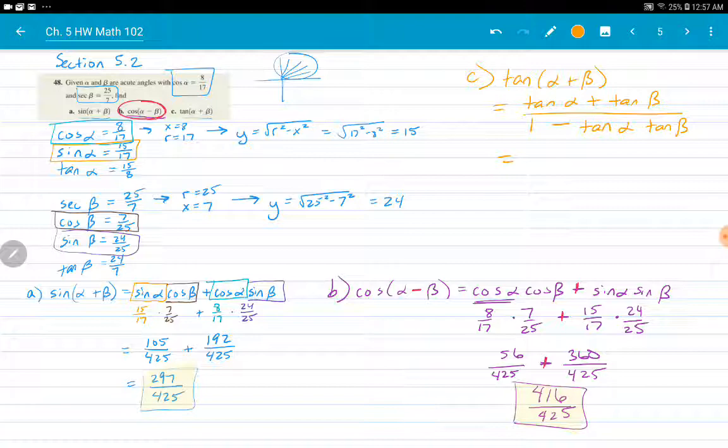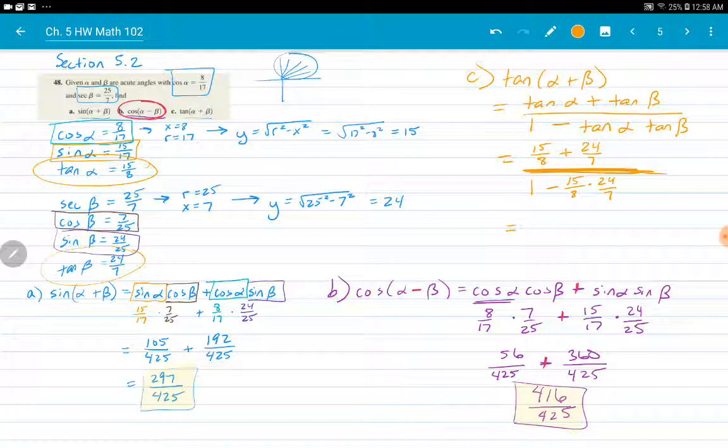And we get tan of alpha is 15 over 8, tan of beta, 24 over 7, all over 1 minus those two numbers, tan of alpha times tan of beta.